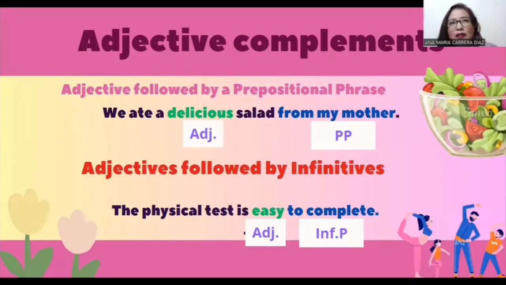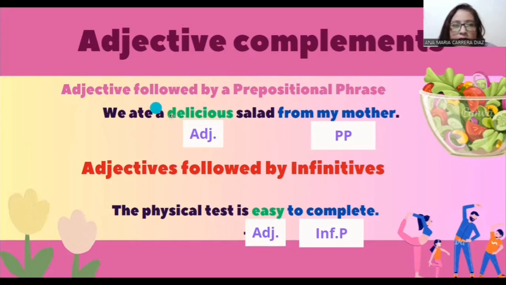An adjective can also be followed by a prepositional phrase, and that adds information to the adjective, which in this example is delicious. The prepositional phrase from my mother adds complementary information to know who owned the delicious salad. In this case, it is my mother.